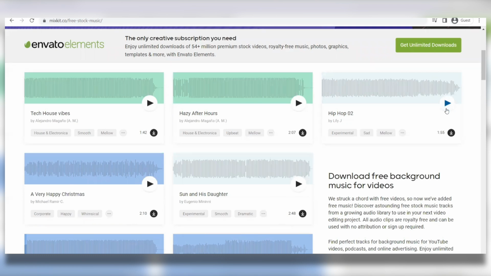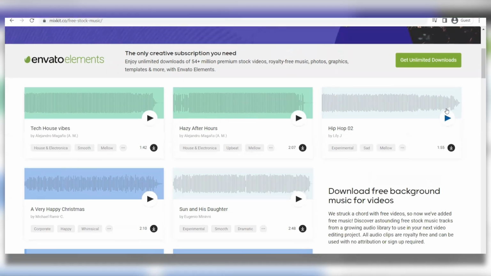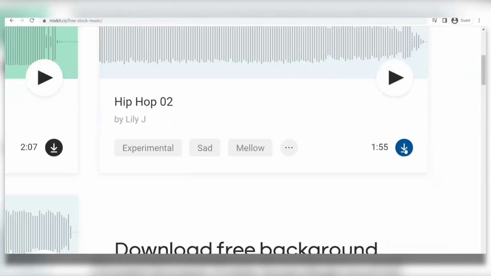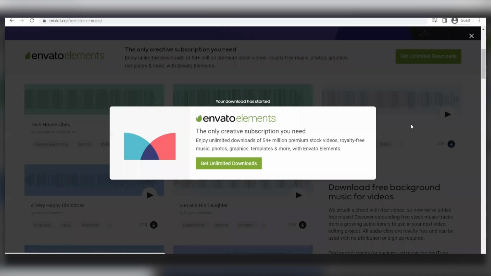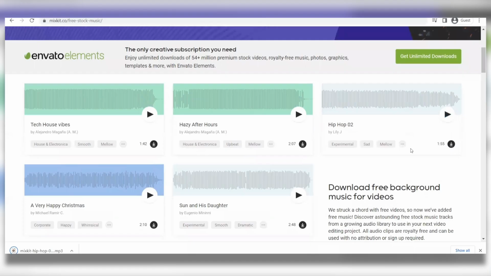And to start, okay, let's get started with this song right here. You're just going to click the play button to start listening to it, because there are a lot of songs that you can choose from. You do not have to listen to the whole song. Now, I want you guys to find the download button, which is just under the play button, and click it to process and to download that music to your computer.